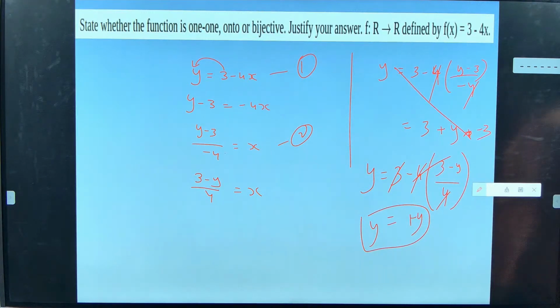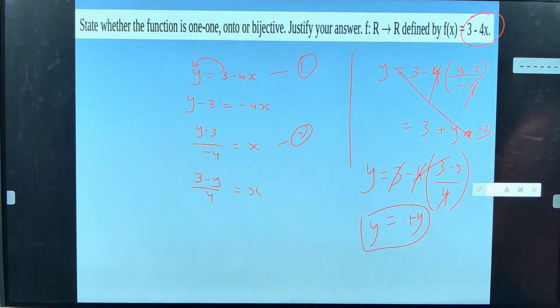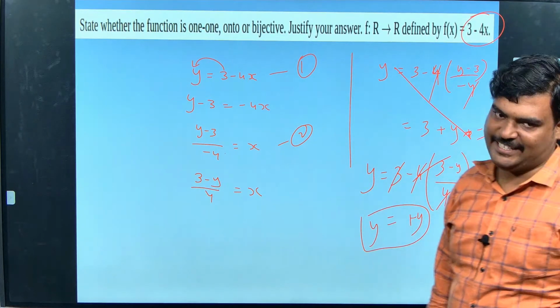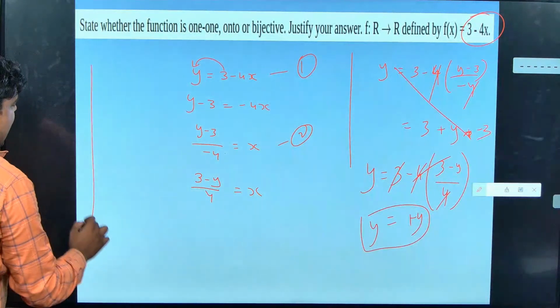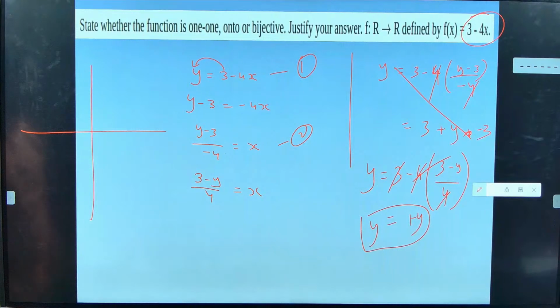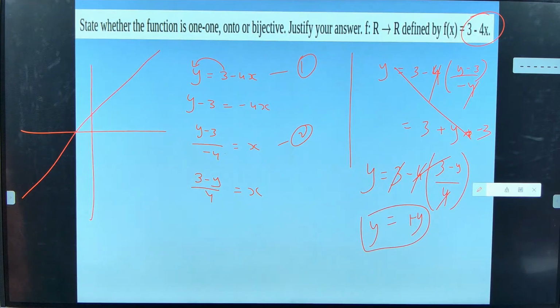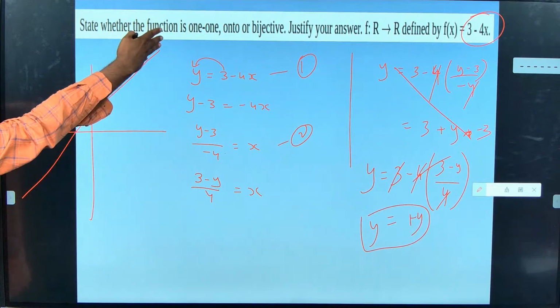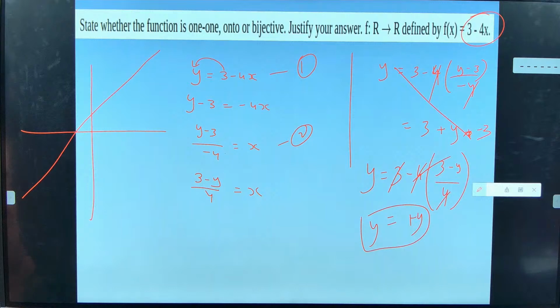But here I must say one thing. Whenever you see a linear equation, it will be bijective. I'll say why: the graph of a linear equation ends up as a straight line. So all the y will be mapped, all the x will be mapped. It will not take a U-turn and come back.